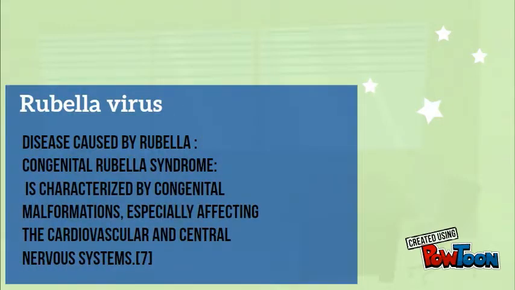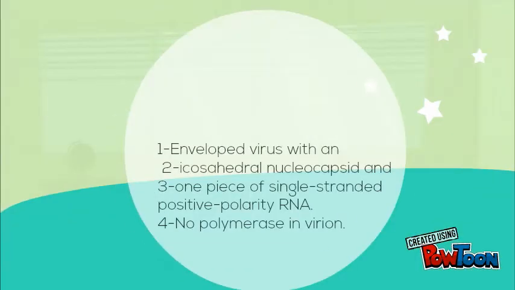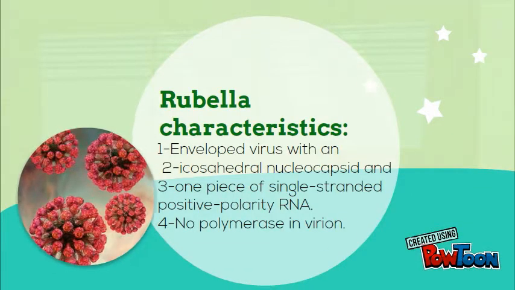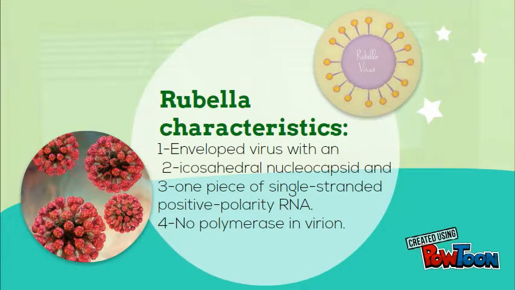In TORCH, R stands for rubella virus, which causes congenital rubella syndrome. It is characterized by congenital malformation, especially affecting the cardiovascular and central nervous systems. Rubella virus characteristics: it's an enveloped virus with an icosahedral nucleocapsid and one piece of single-stranded positive polarity RNA with no polymerase enzyme.